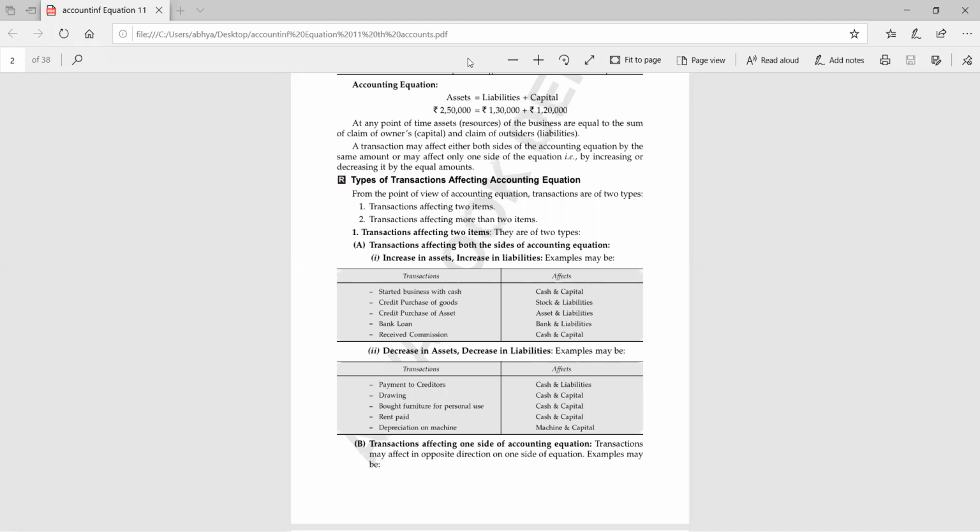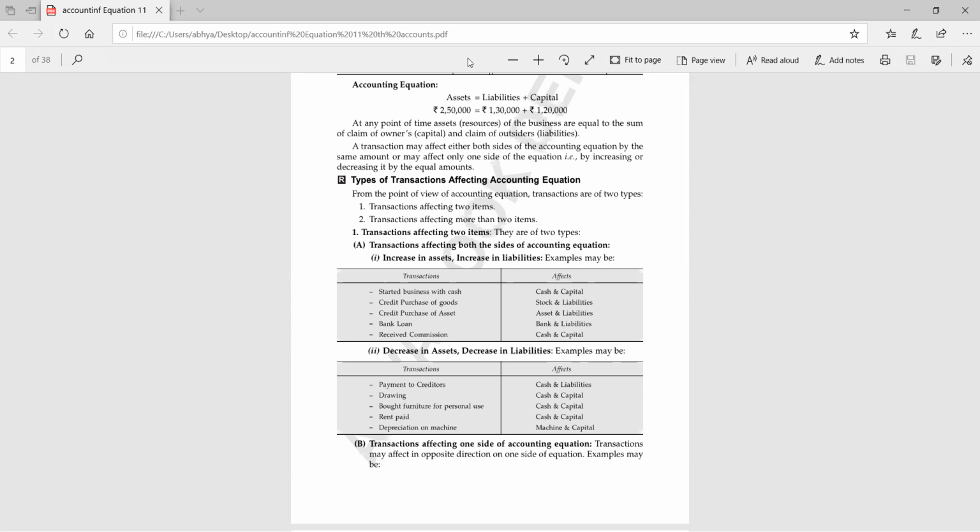So only one new thing I have told you today, that is the treatment for income and expense. If we are getting any income, like commission received or rent received, it is an income, and rent paid is an expense. Interest received, anything which is received is an income, and interest paid is an expense. Okay. So yes, very good, interest received is an income. If there is any income, then we must be getting that income in cash, so cash will be affected as well as capital.